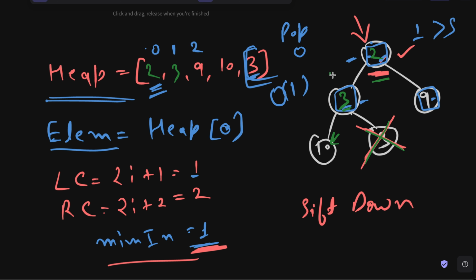So it is already a min heap. So we don't have to do anything. We can stop right here. But if it was something like 2, we will actually have to do the same process again. Get the left child, get the right child, find the minimum index, and then we will swap them again. And so we will keep on calling this shift around function until we make sure that we have the entire subtree as a heap again.